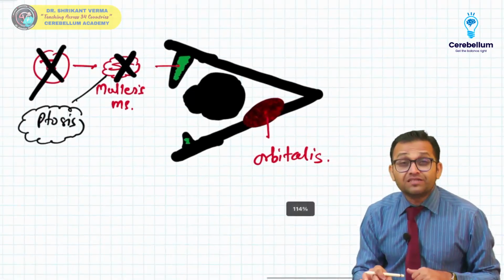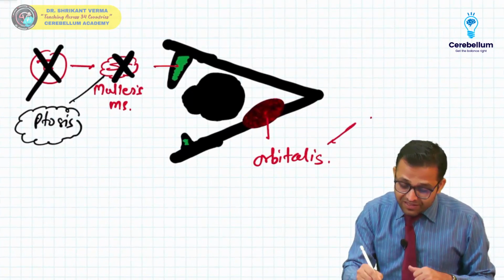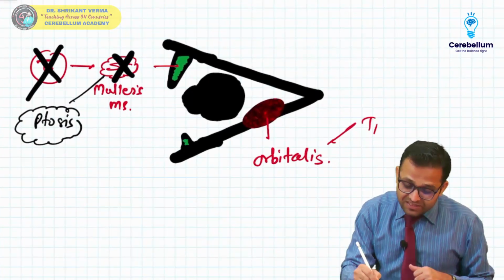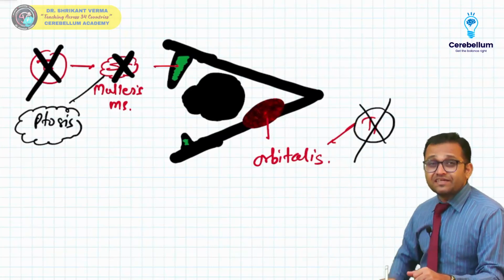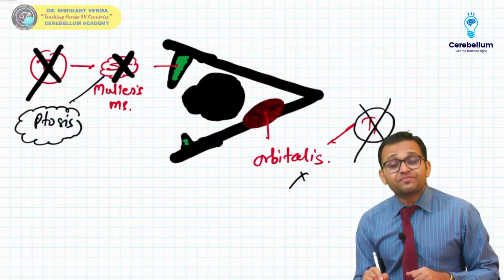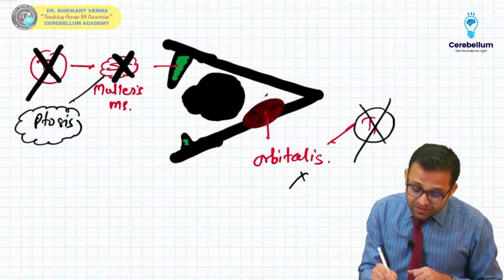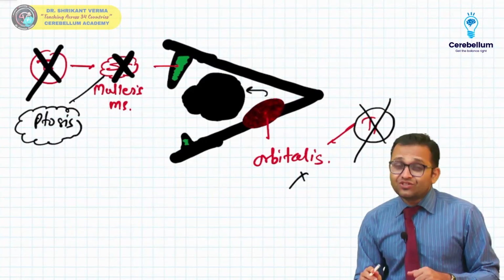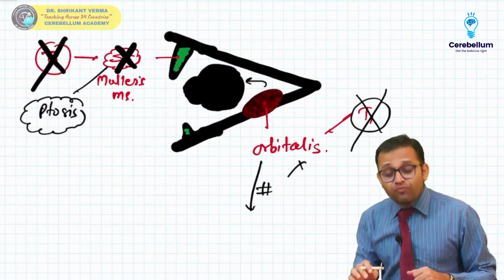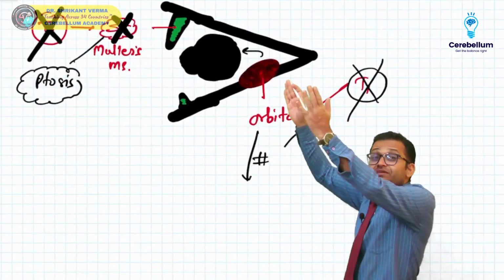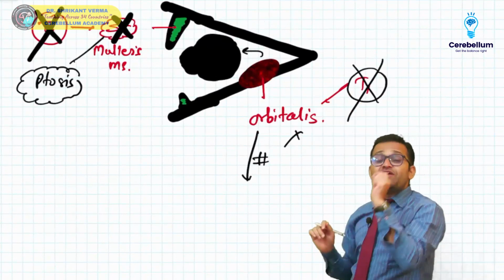Now see orbitalis. Sir, it is involuntary muscle, it is supplied by the T1. So if there is damage in Klumpke's paralysis, T1 is getting damaged, this orbitalis is getting paralyzed. Yes, it is supporting the eyeball from the back side. So if there is damage to the orbitalis, the back support of the eyeball is lost, so it will result in back shifting of the eyeball.